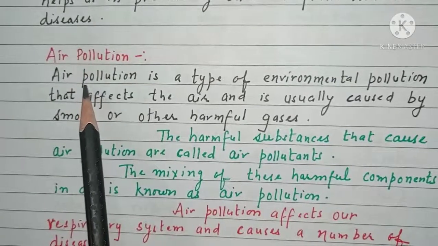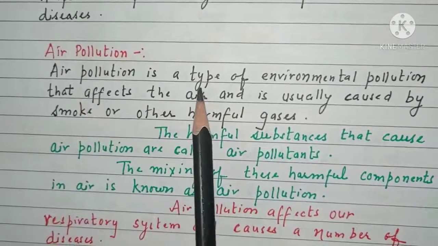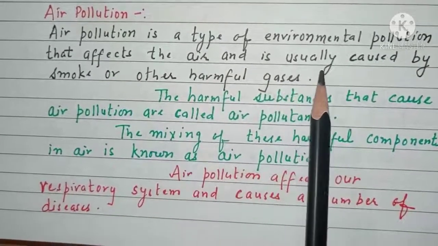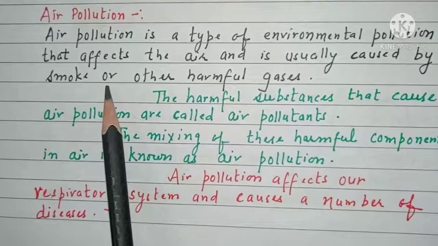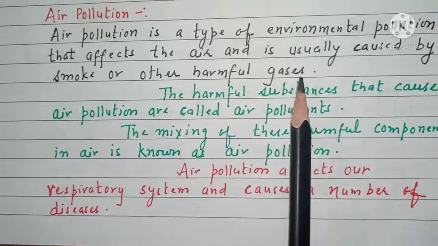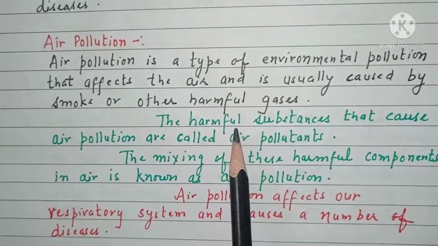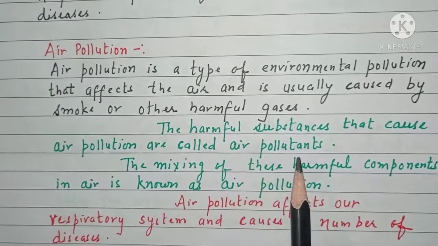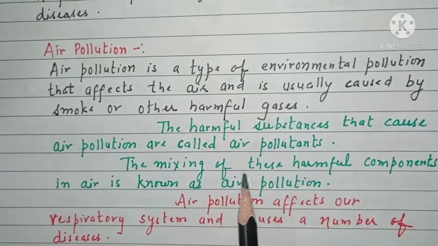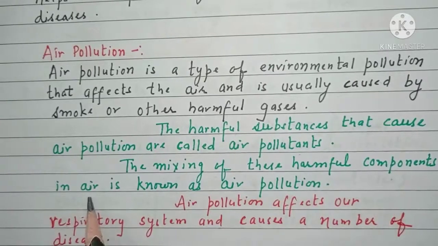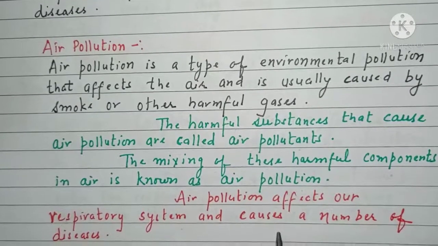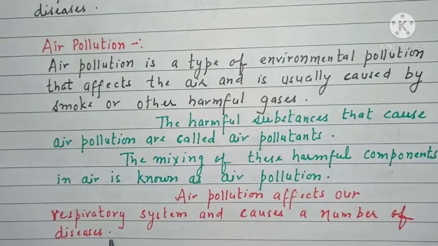So, what is air pollution? Air pollution is a type of environmental pollution that affects the air and is usually caused by smoke or other harmful gases. The harmful substances that cause air pollution are called air pollutants. And the mixing of these harmful components in air is known as air pollution. Air pollution affects our respiratory system and causes a number of diseases.